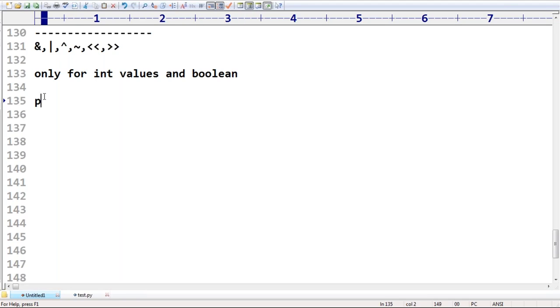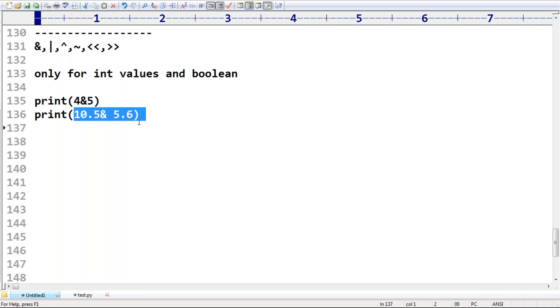Now I'm taking print of 4 and 5, and print of 10.5 and 5.6. Can you please tell, is the first one valid or not? Forget about the answer. Yes, we are trying to apply for the int, so it is valid.